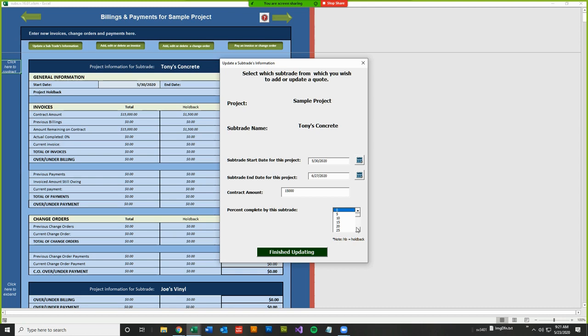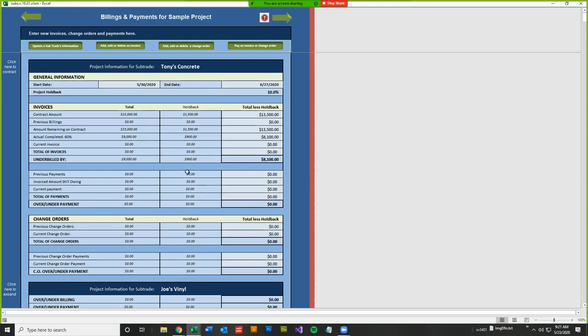So let's say your site supervisor says that this project is 60% complete. You would enter 60% here and say finish updating. And now what this says is the previous billings are 0. The amount remaining on the contract, because there's no previous billings, is still $13,500. The actual completed is 60%. That comes to $9,000 with a holdback of $900. So the total less holdback is $8,100. That's the amount you should be invoiced. When you get an invoice coming in, that's the amount you should see. Okay, so we've updated that.